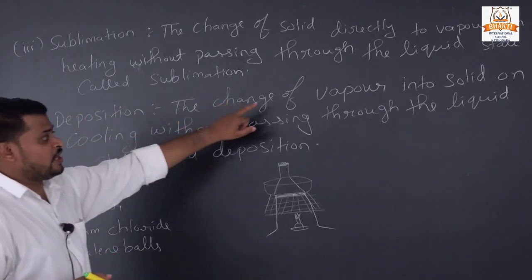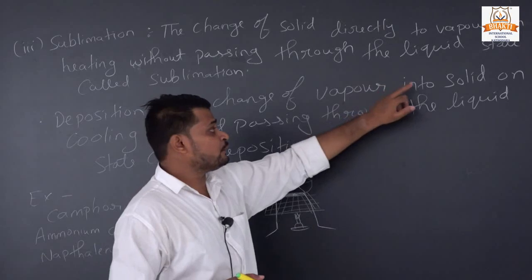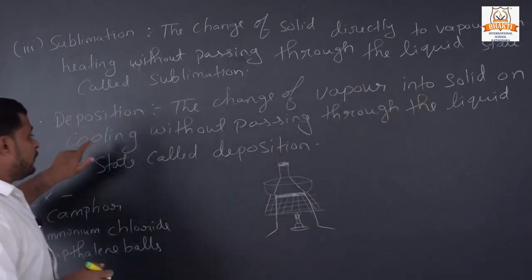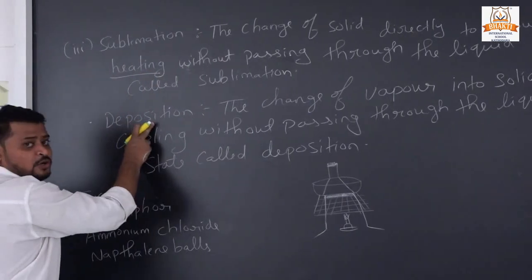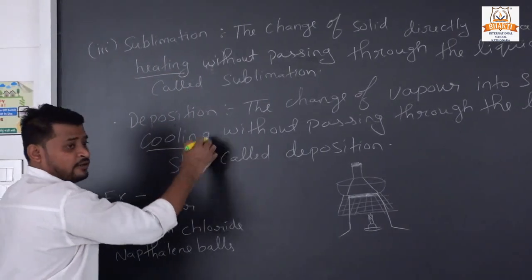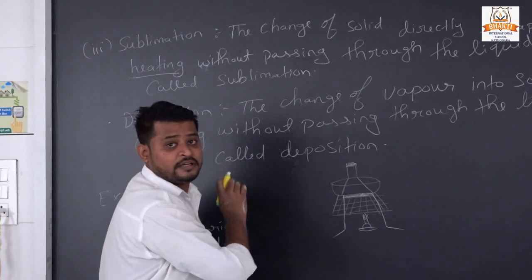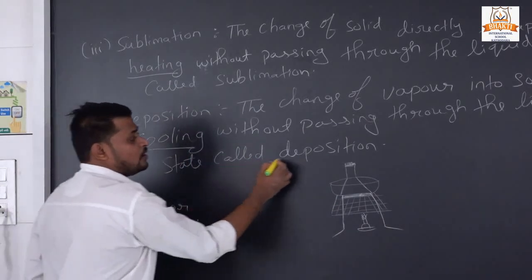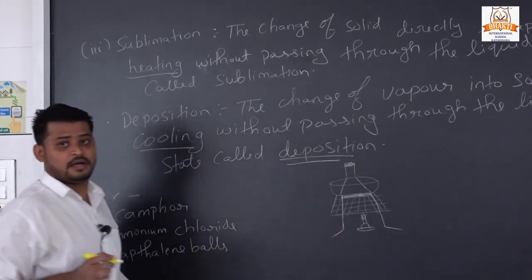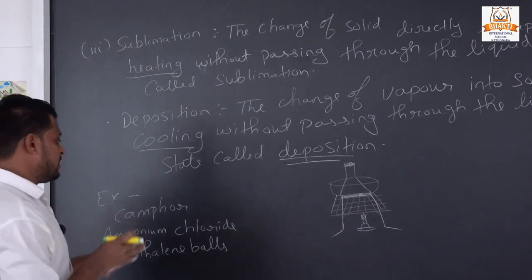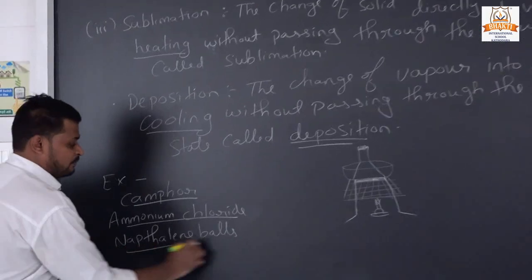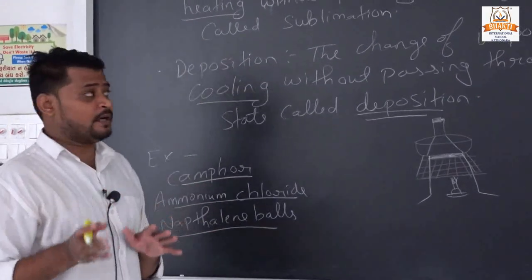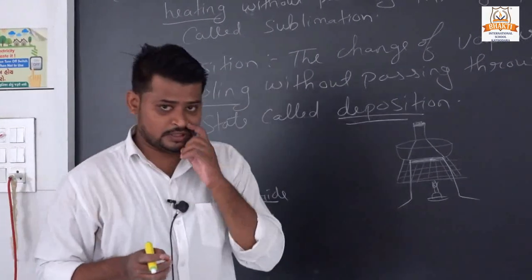Deposition, the change of vapor into solid on cooling, without passing through the liquid state, is called deposition. Understand? See some examples: camphor, ammonium chloride and naphthalene ball. These are the examples of sublimation and deposition.